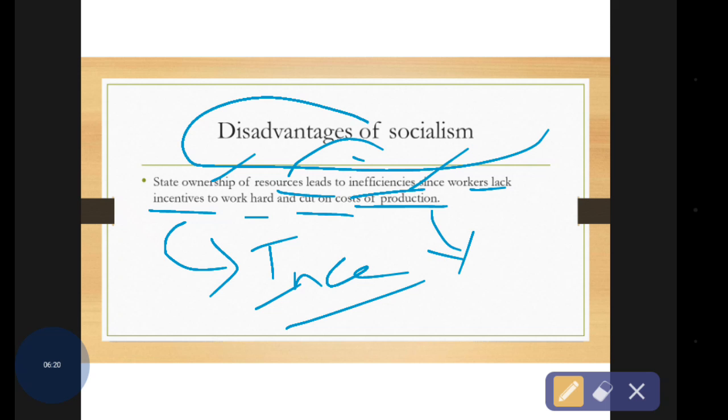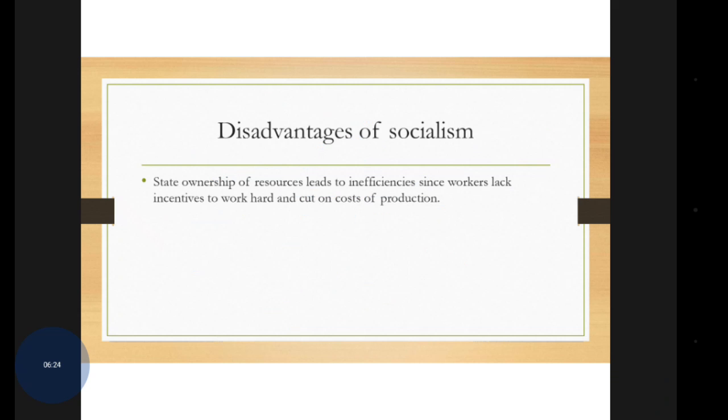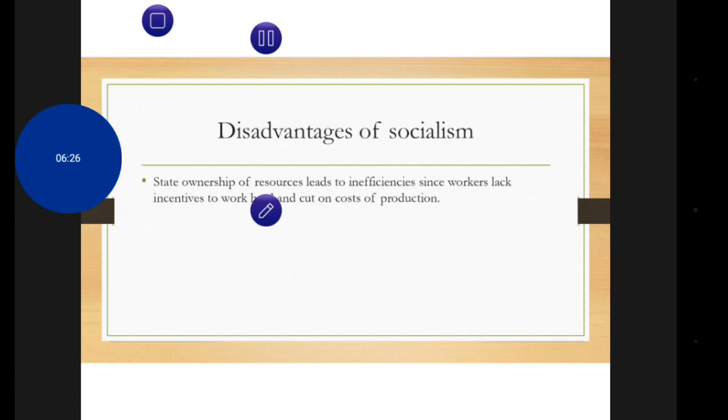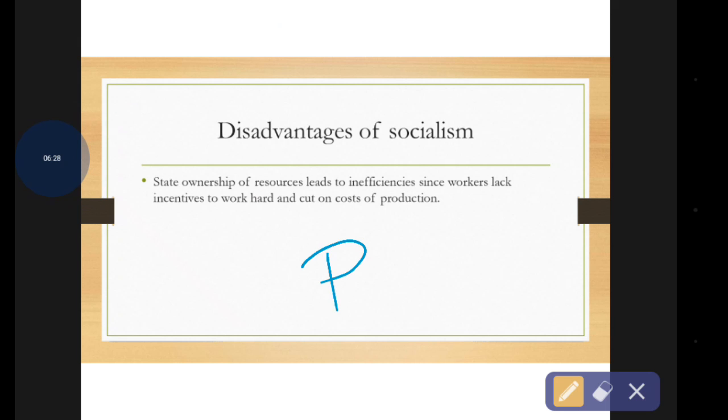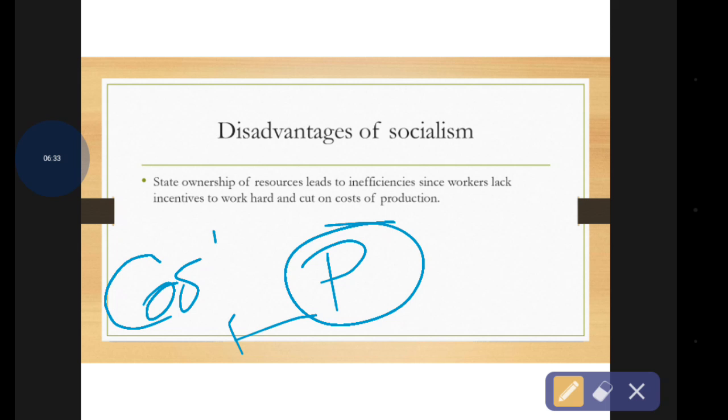So whenever it is a profit making company, they need only one thing: they need profit first, and second, their focus is on the cost of production. So whenever the cost of production is low, then the profit is high.